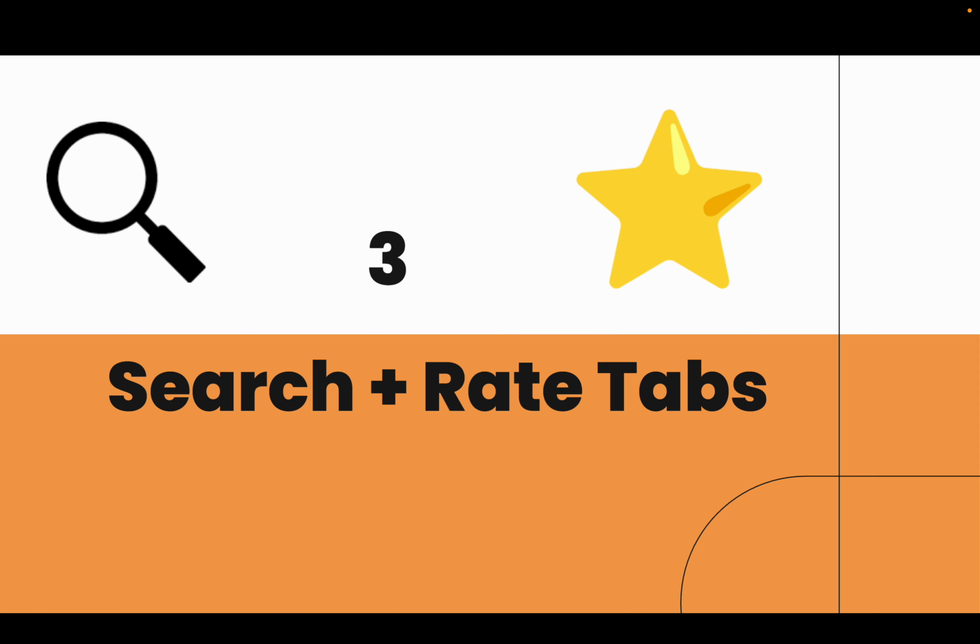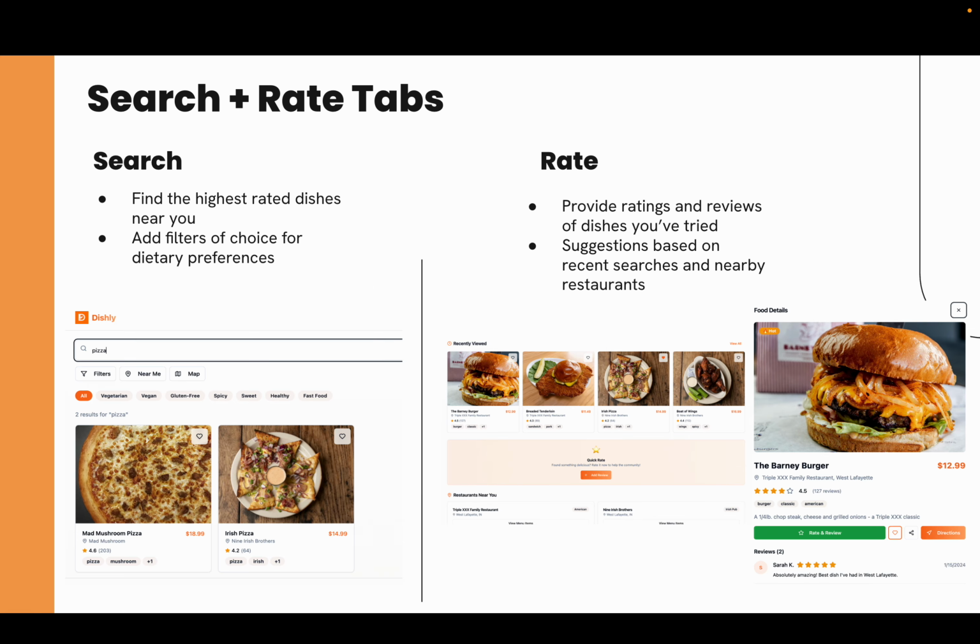Moving on to the Search and Rate tabs. The Search tab is where the user finds the dishes they're looking for with the help of dietary filters, and the Rate tab is where users may rate and write reviews for dishes they've tried. This tab will suggest restaurants in proximity as well as recently browsed dishes for the user.